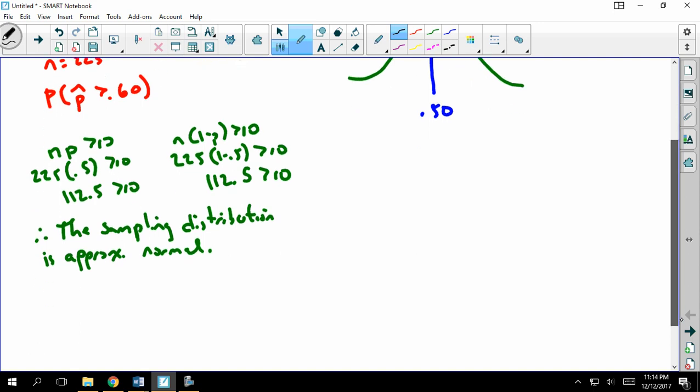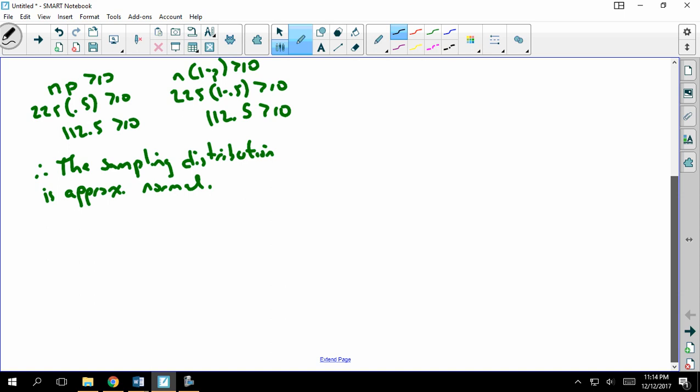And the standard deviation goes with a different rule of thumb.